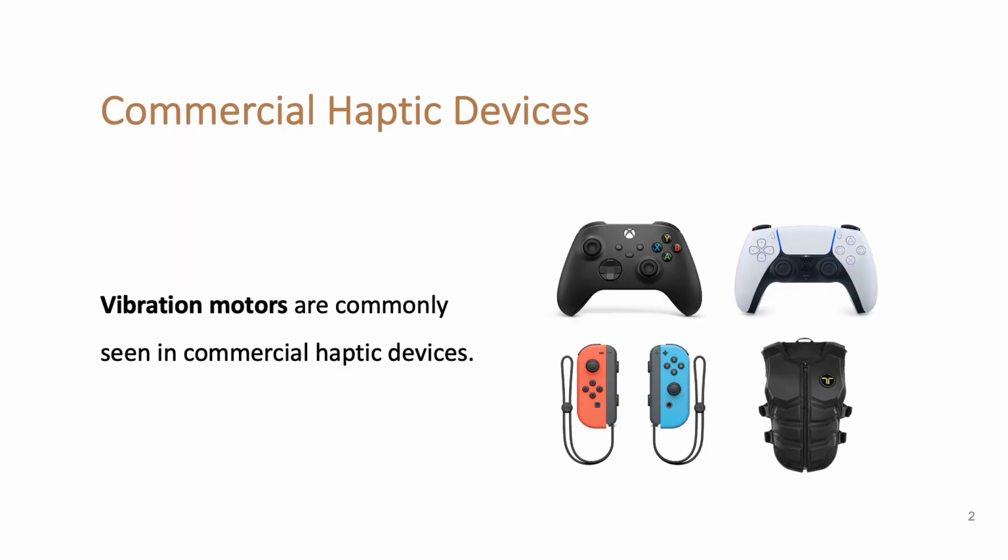Haptic feedback enhances virtual experiences. Let's take a look at some commercial haptic devices. For example, there are game controllers like Xbox, PS5, and Nintendo Switch. There are also wearable devices like TactSuit from bHaptics. We can see that vibration motors are common in commercial haptic devices.